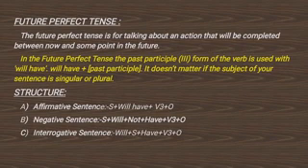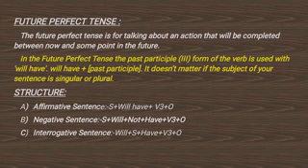In negative sentence, we use subject plus will plus not plus have plus verb's third form and then comes object. For an interrogative sentence, we use will plus subject plus have plus verb's third form along with object.